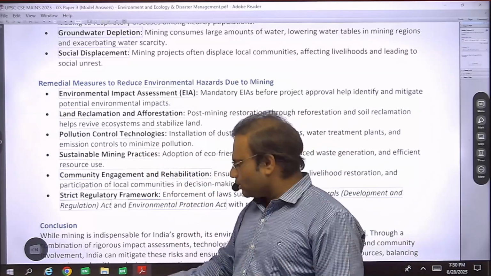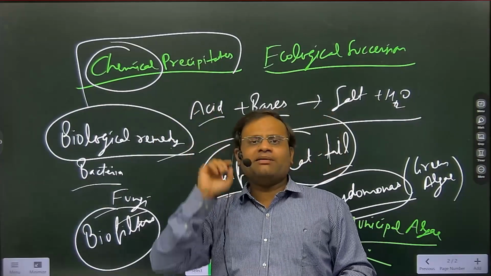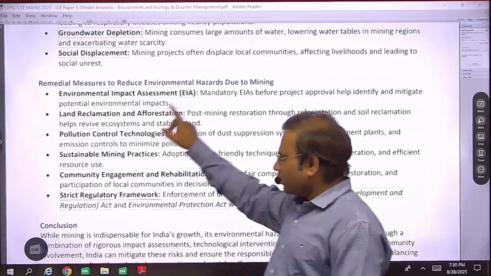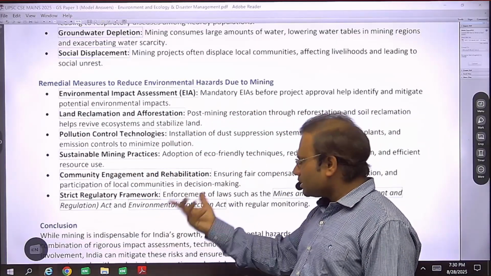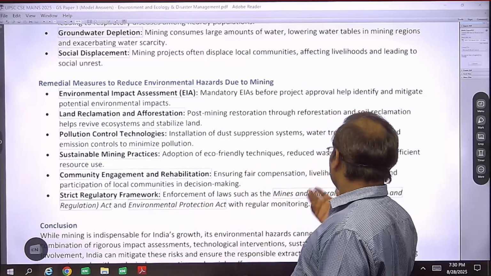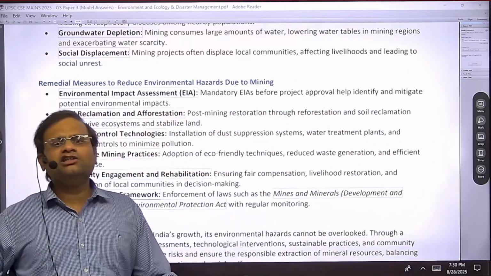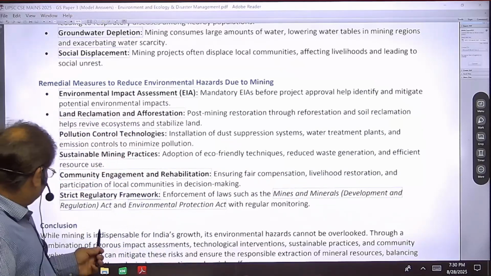In the beginning, you should write these technical points: chemical precipitates, biological remedies, right? Technical remedies, and then you can write these: community engagement, rehabilitation, strict environmental protection acts, and the Mines and Minerals Development and Regulation Act. These acts should be implemented in true spirit at the ground level. It will help. Okay.